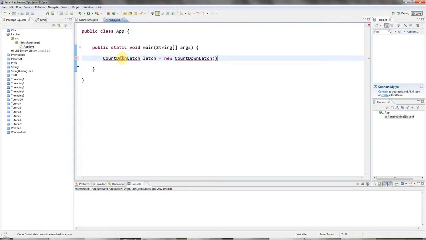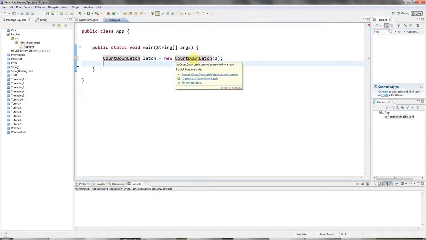A countdown latch lets you count down from a number that you specify. I will specify 3 here. It could be anything, of course. And it lets one or more threads wait until the latch reaches a count of 0.